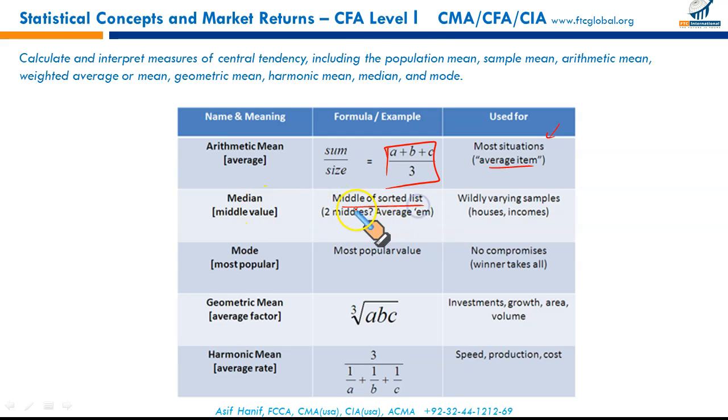Median is the middle of a sorted list, ascending or descending. When do we use it? When there are wild swings in data, when we have too large or too small values, outliers, then we use median. Mode is the most popular, the most repetitive value. Geometric mean, this is how we calculate, and harmonic has already been discussed.